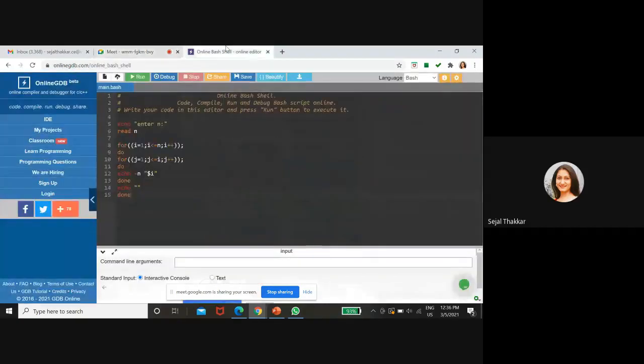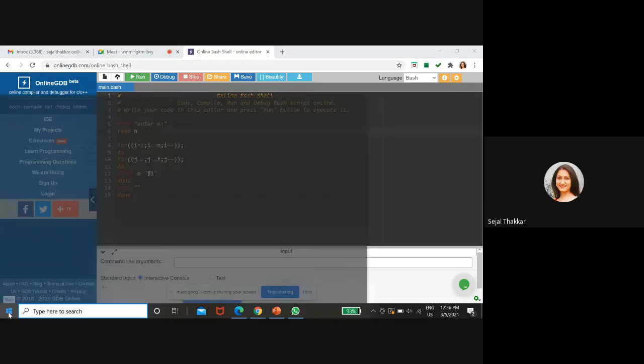See, I have used a for loop here. First I have entered n, the number of rows, whatever I want to enter; I have to read that number of rows. For example, I am entering 5 rows. Okay. So whenever we are printing any pattern, we take 2 for loops, right? One for the row and one for the column.